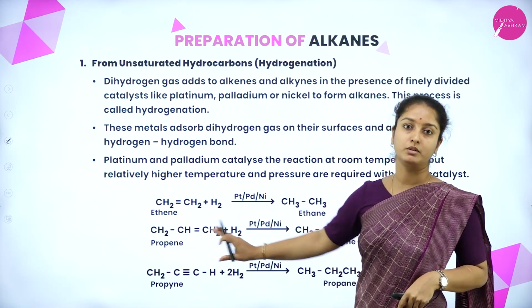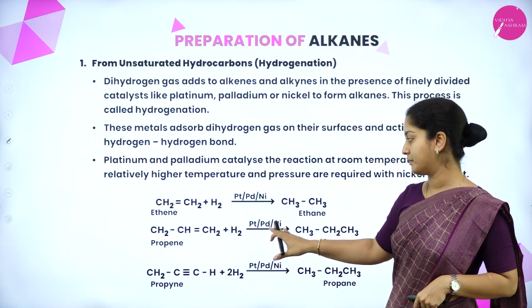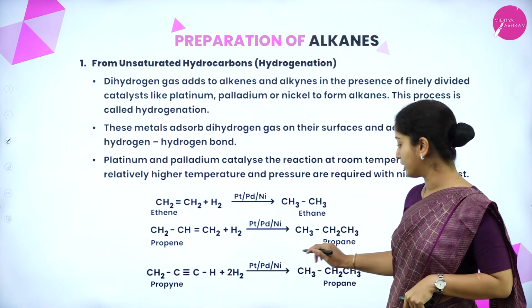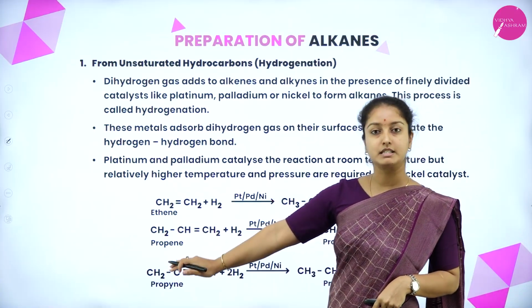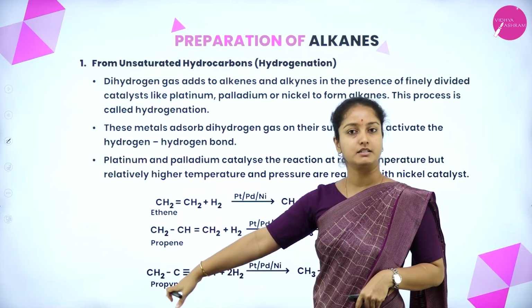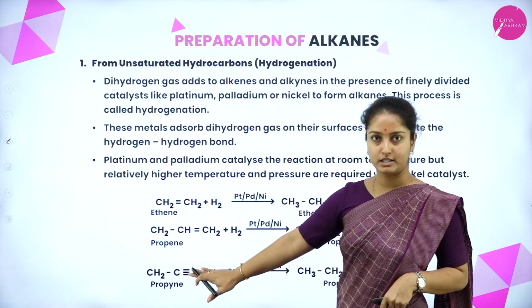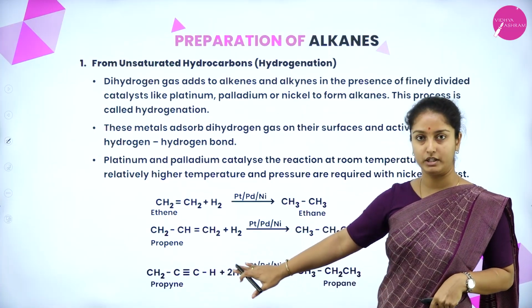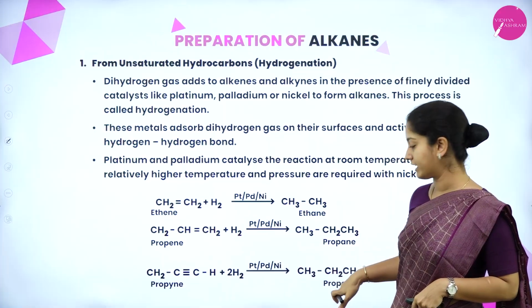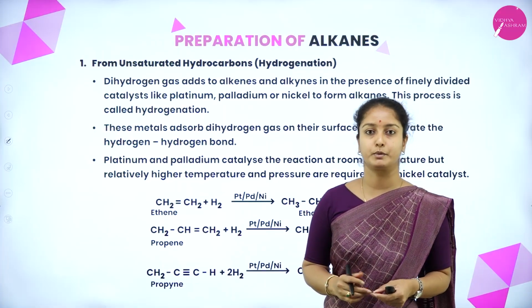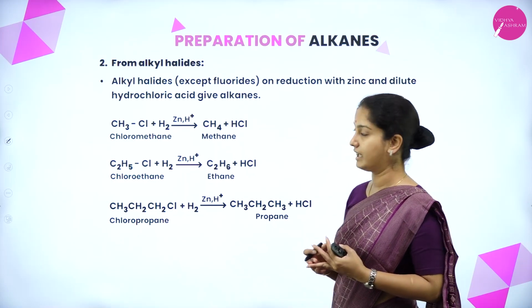That is broken by the hydrogen atoms in the presence of platinum, palladium or nickel catalyst to give propane, the corresponding alkane. And what if it is an alkyne group, consisting of a carbon-carbon triple bond? This carbon-carbon triple bond is broken by the hydrogen molecule in the presence of the catalyst, forming the corresponding alkane, that is propane.